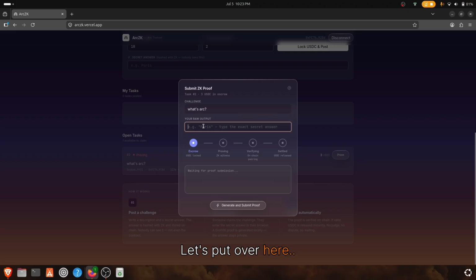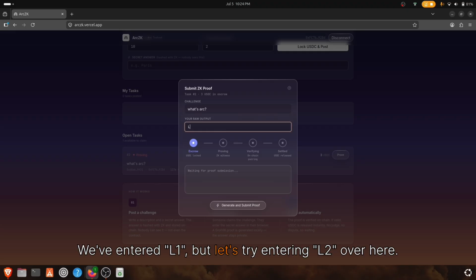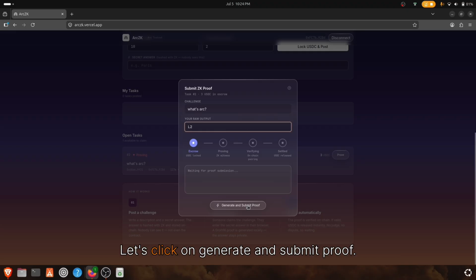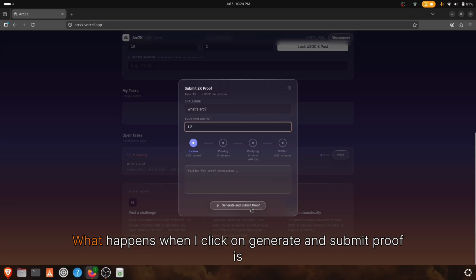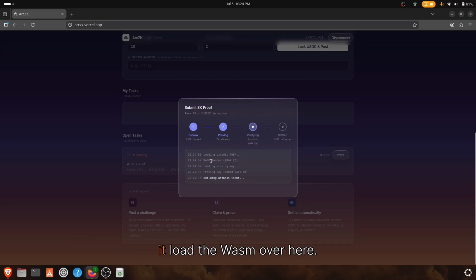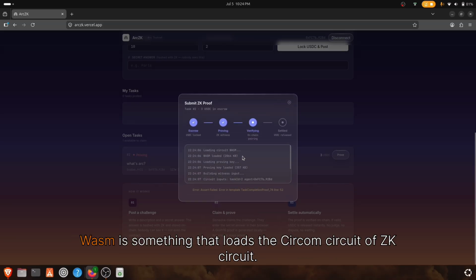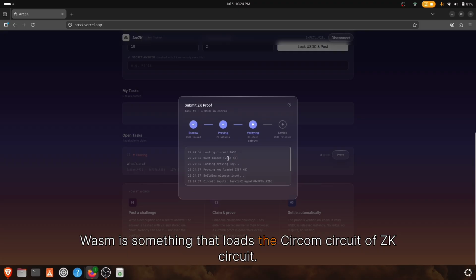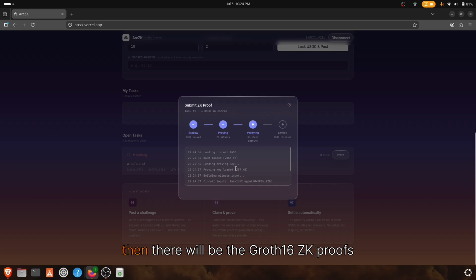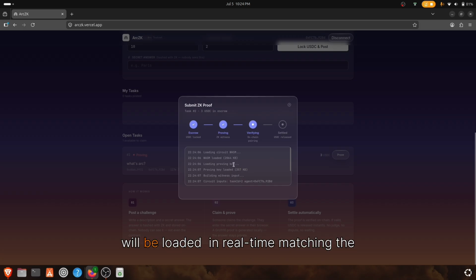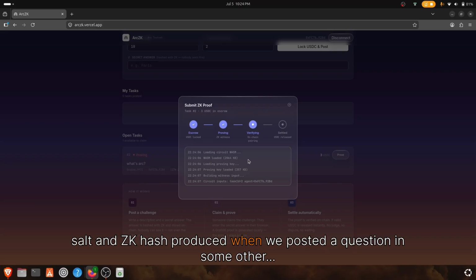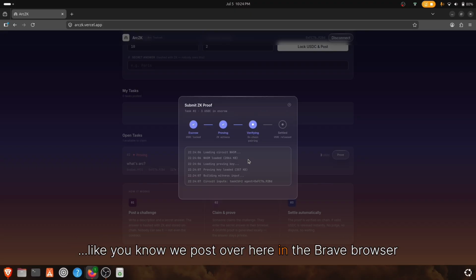We've entered L1, but let's try entering L2 over here. Let's click on generate and submit proof. When I click on it, it loads the WASM. WASM is something that loads the Circom ZK circuit. After the WASM is loaded, the Groth16 ZK proofs are generated in real time, matching the salt and ZK hash produced when we posted the question in the other browser, Brave.